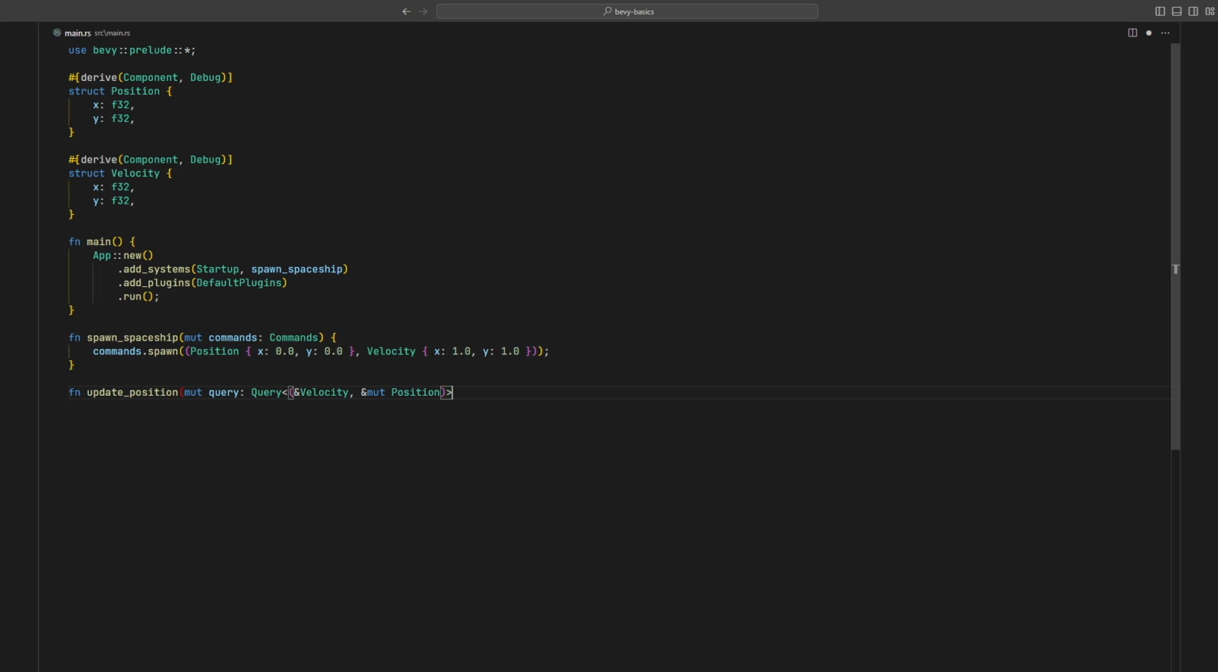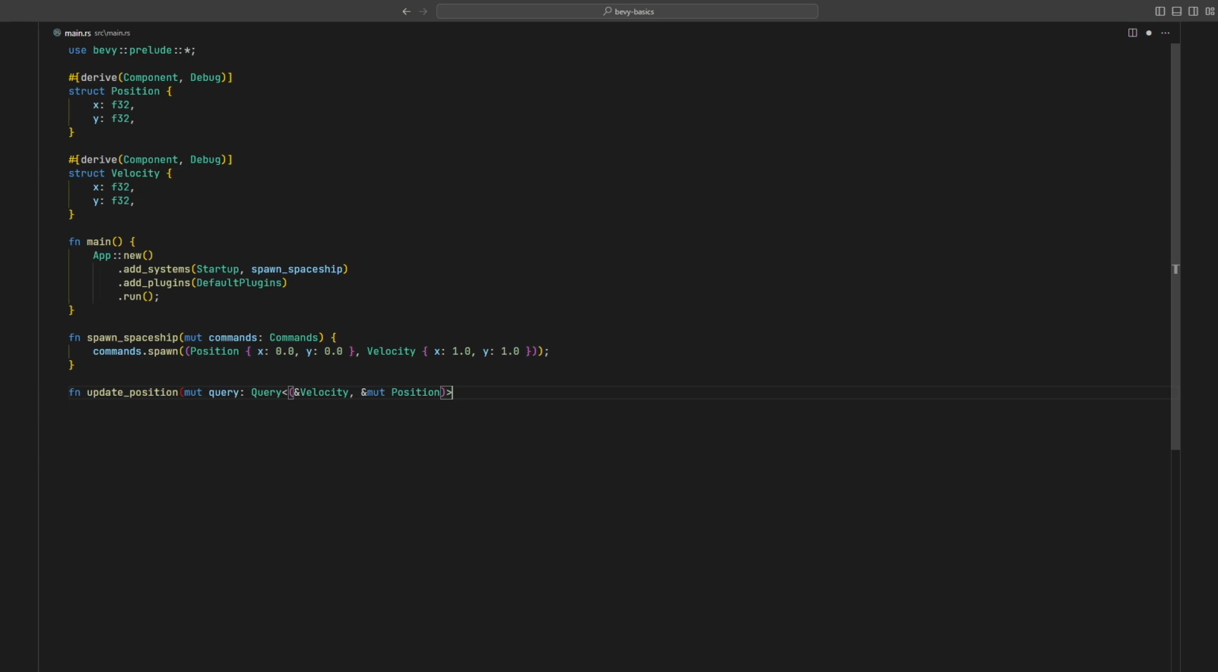The query is going to fetch two components, a read-only reference to velocity and a mutable reference to position. The first type parameter in the query type defines the data that you want to access. We can either take references or mutable references to the component types that we've defined earlier. For accessing multiple components, you simply group them together in a tuple and provide that tuple as a type to